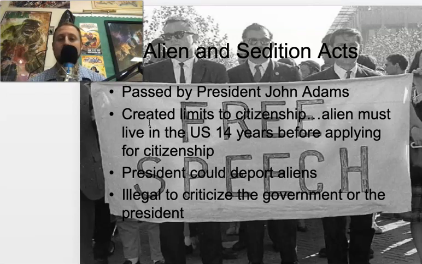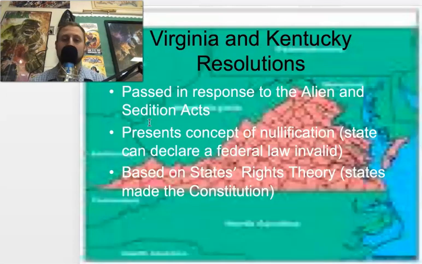People argued that this violated the First Amendment, violated free speech, because not only was it illegal to criticize him, but the federal government. This is when you get to the Virginia and Kentucky resolutions. 2 states, Virginia and Kentucky, but the main one I'm going to focus on here is Virginia, decide they're going to opt out. The reason Virginia is key here is because Thomas Jefferson, at this time, is the governor of Virginia. And he was already a very famous individual, writing the Declaration of Independence and whatnot, but he really uses this to propel his journey to the presidency forward.